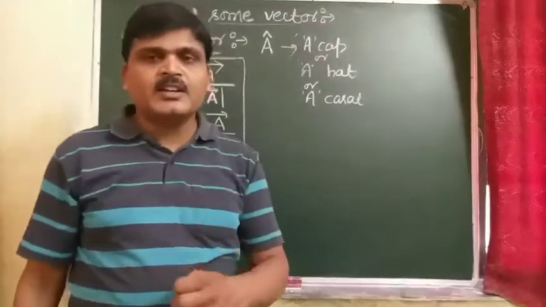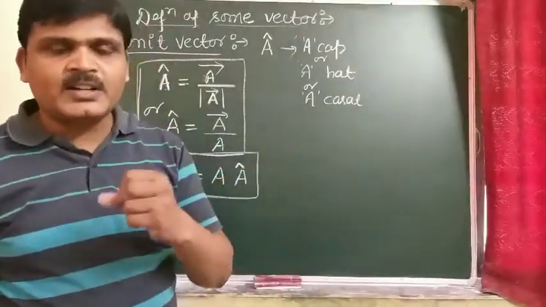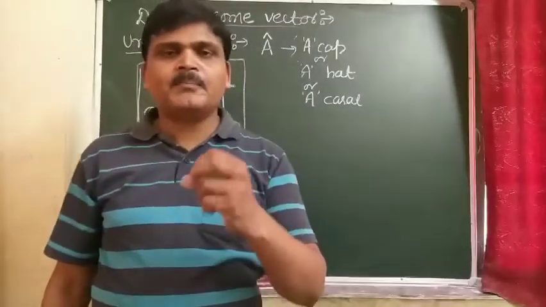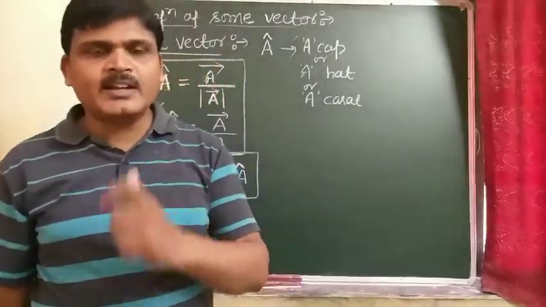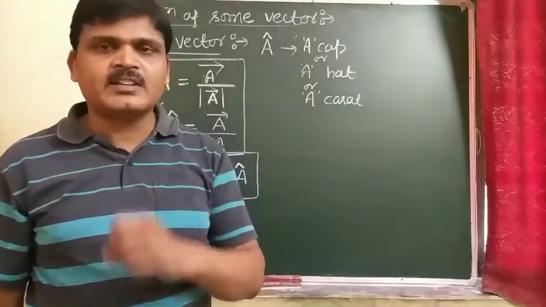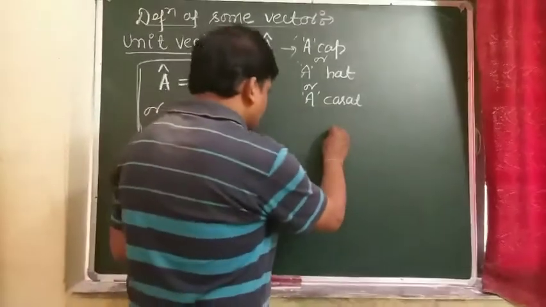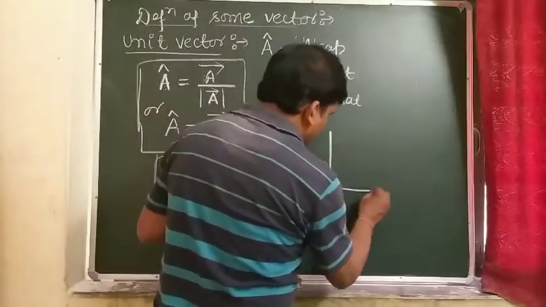In Cartesian coordinates, unit vectors i cap, j cap, k cap act along the x axis, y axis and z axis. So unit vector is very important.